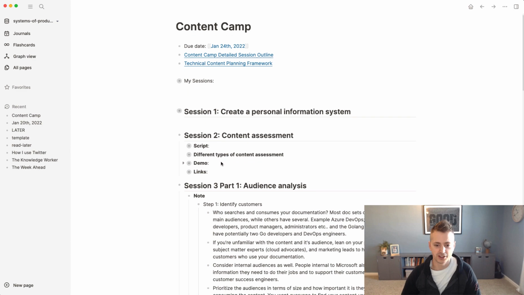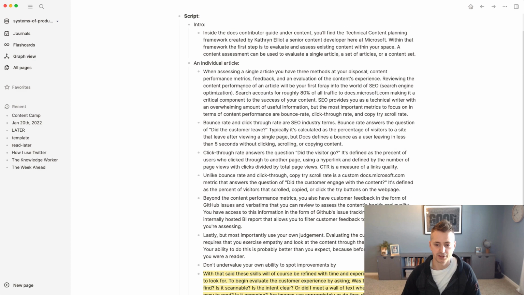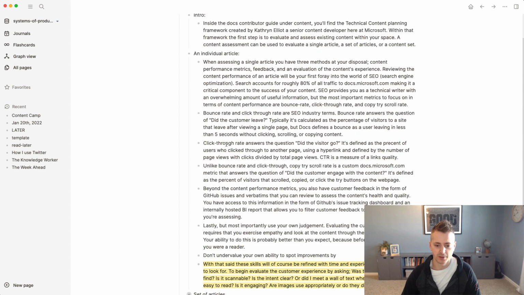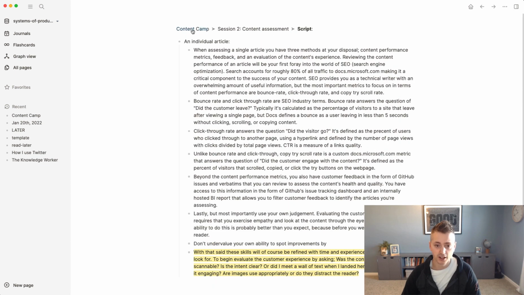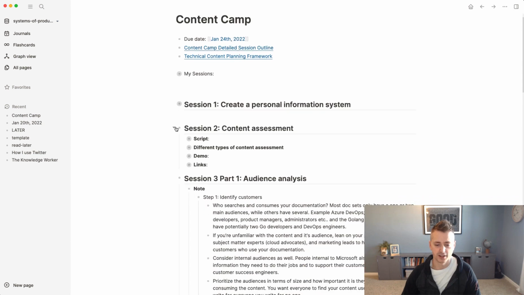But I have all these sessions and I needed to pre-record them. So I have a script block of what I was going to say. And so I recorded them and I'm able to highlight and all that stuff and focus in on individual blocks. And then if I go back up, you can see I can get this high level overview. But this is all linked within my daily journal note planner.